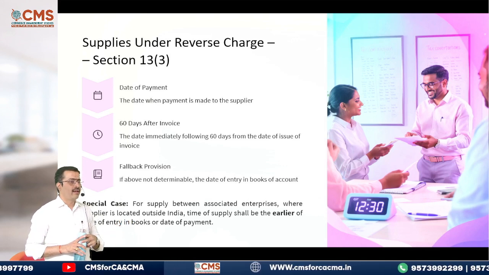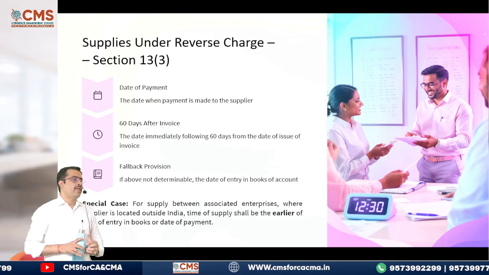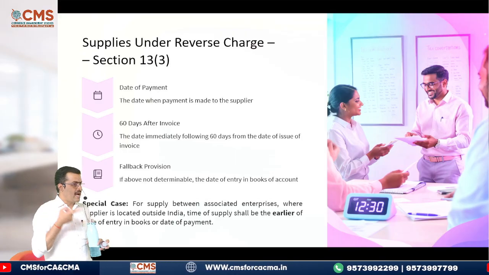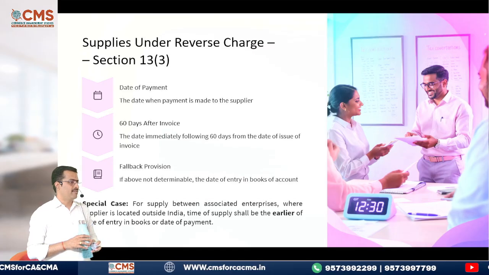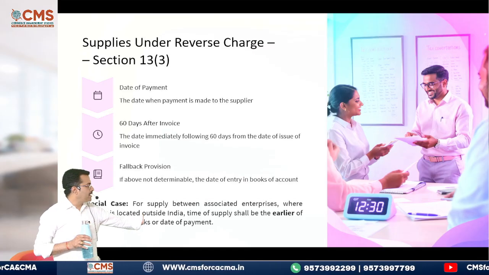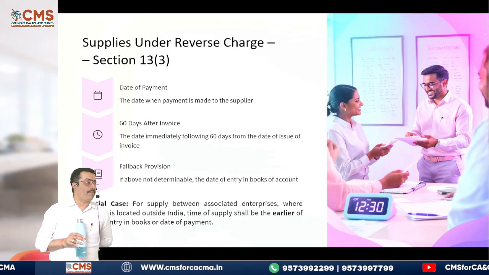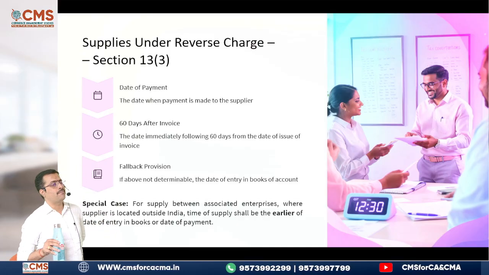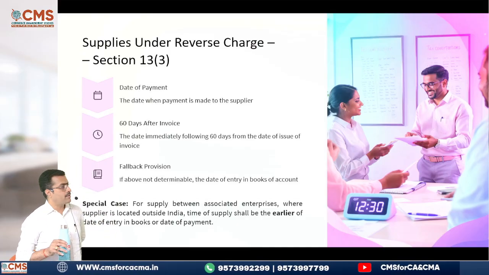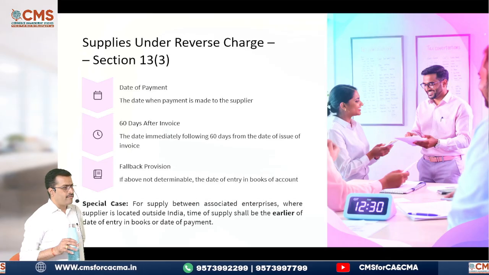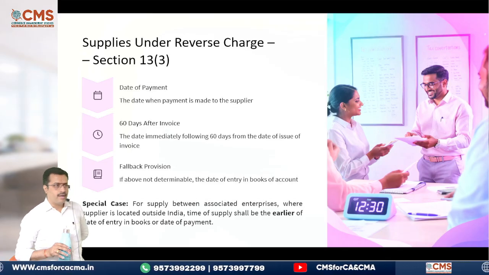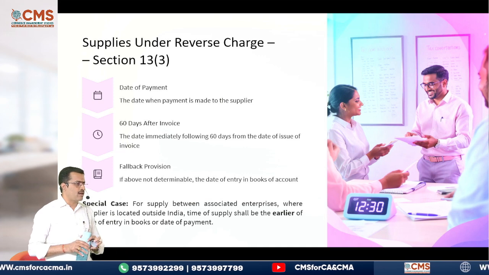But here in GST, one associated enterprise must be outside India and the other in India. For supply made between associated enterprises where the supplier is located outside India, the time of supply shall be the earlier of the date of entry in the books or the date of payment. Obviously, whichever is earlier.